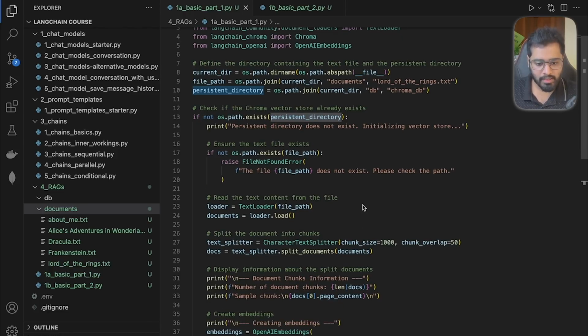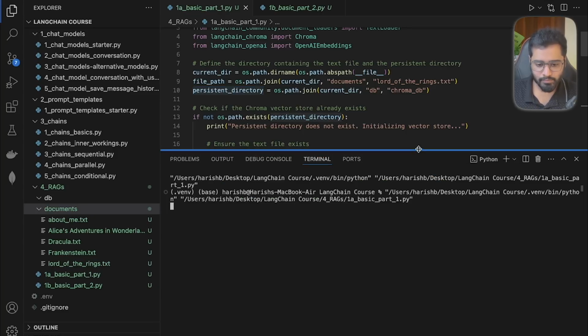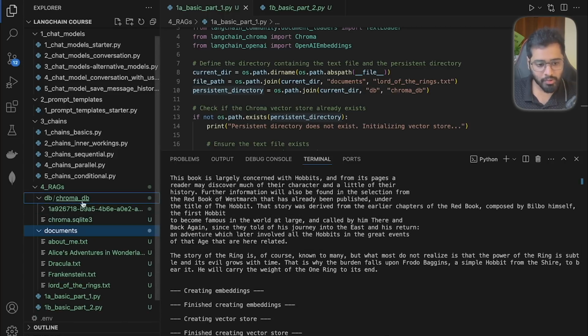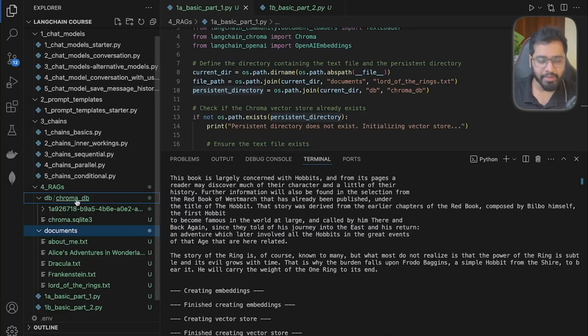Also note that the database folder and database files are not created just yet, right? So if I run it, let's give it a few seconds. And great. So now you can see that the embedding process has been done and it's been successfully stored in this file right here, the same Chroma DB that we specified above in the code.